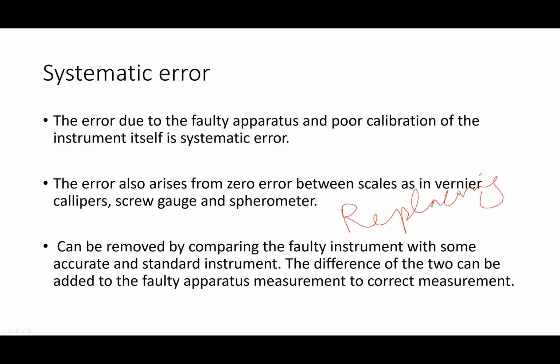Now random error, or accidental or statistical error. The error due to the repeated measurement of some quantity under same condition that results in different values of the same quantity. The error arises due to natural imperfection of an experimenter, limitation of apparatus, and sudden changes in the environmental condition, and is known as uncertainty.